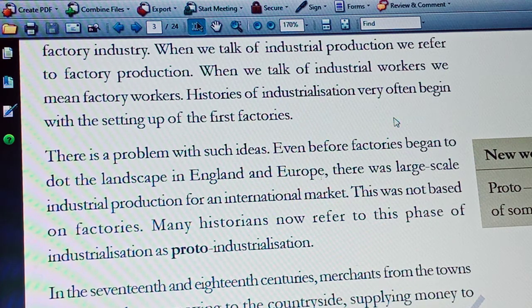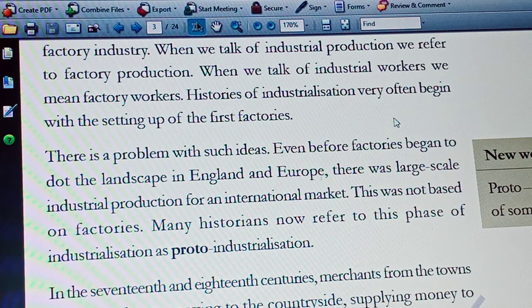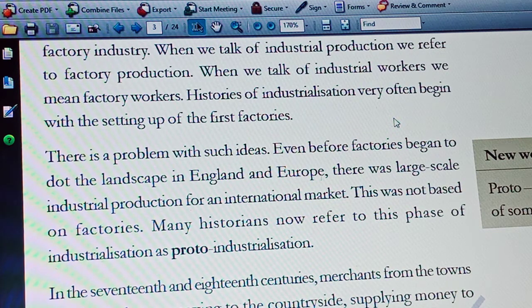So in the 17th and 18th centuries, merchants from towns in Europe began moving to the countryside, supplying money to peasants and artisans, persuading them to produce for an international market.